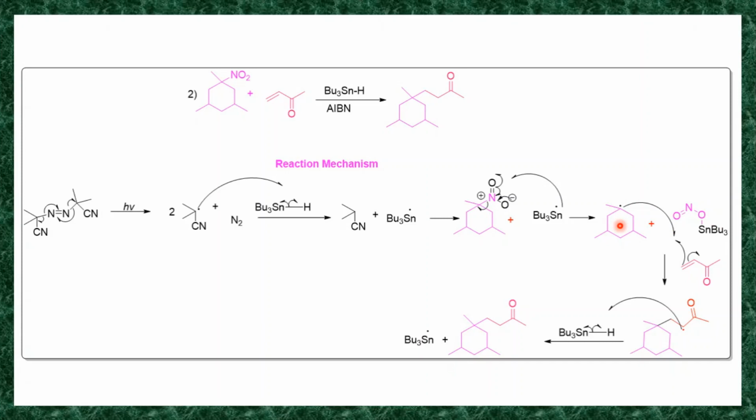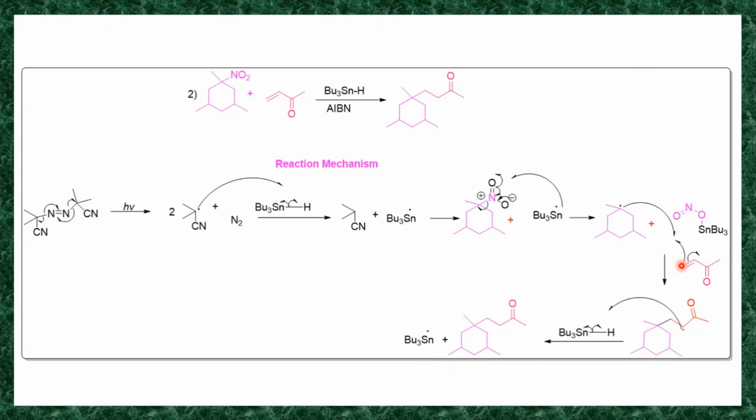Now in the next step, this carbon radical reacts with your alpha beta unsaturated ketone. So this is your alpha beta unsaturated ketone. It undergoes homolysis and generates a radical on the terminal CH2 carbon, and the same on this carbon.